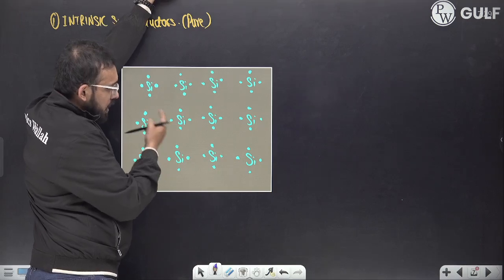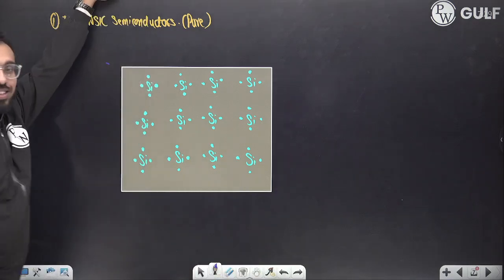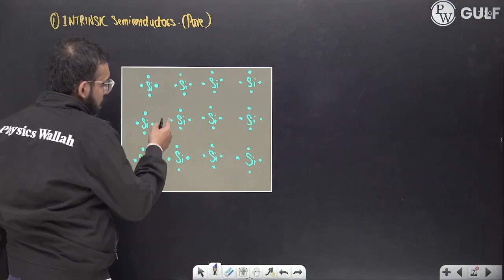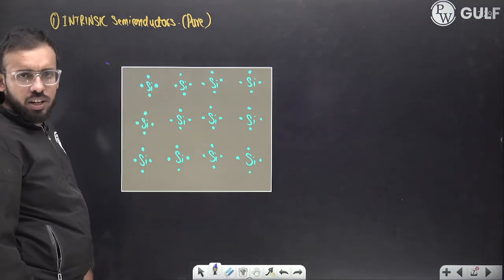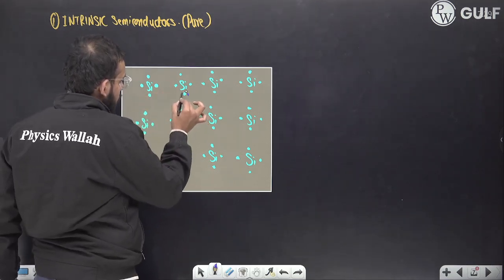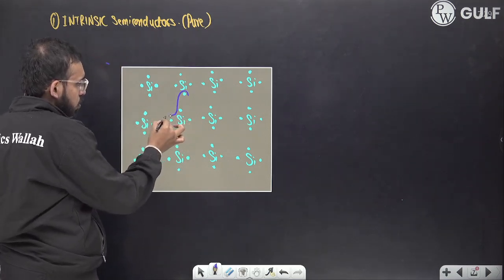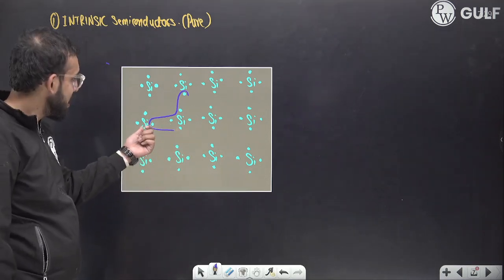Okay, let us pick this silicon. 1, 2, 3, 4. Okay, fine. Thank God there is an undo option here, it would be very tough to draw again. 1, 2, 3, 4. Now this silicon will say, okay, you are having 1 electron, let us share, you are my buddy. Same it will say to this electron, you are my buddy from the west, Europe.